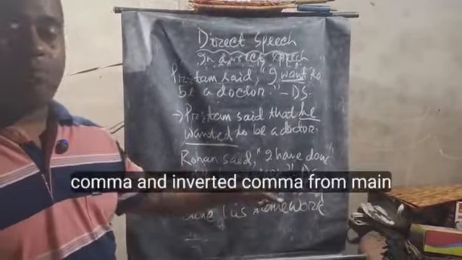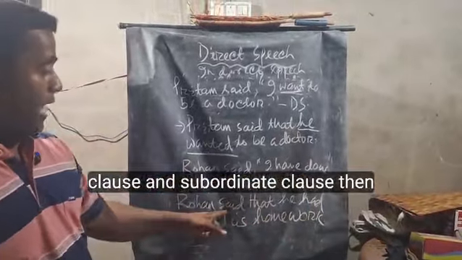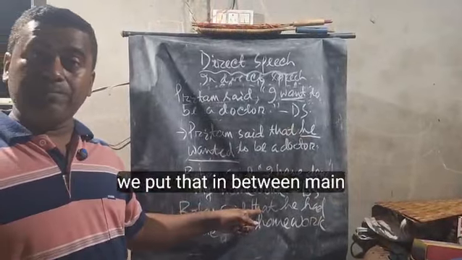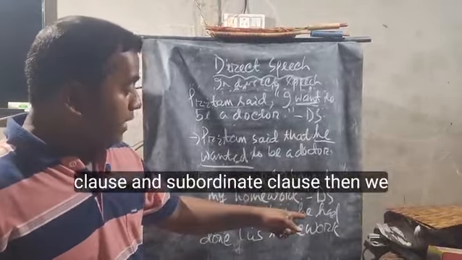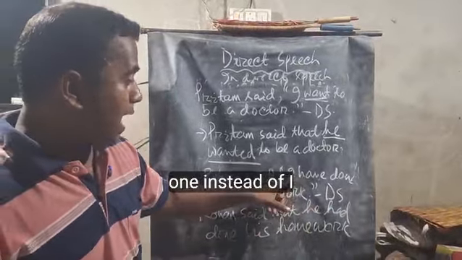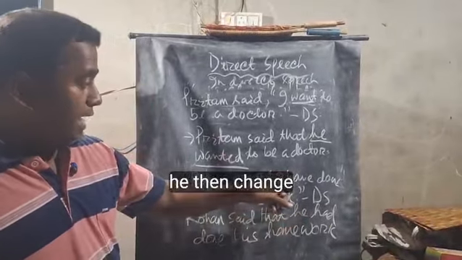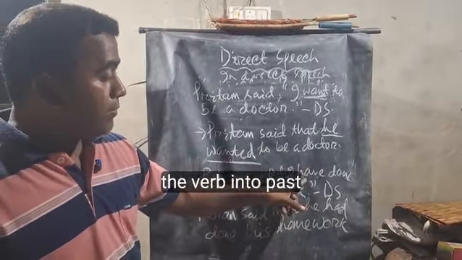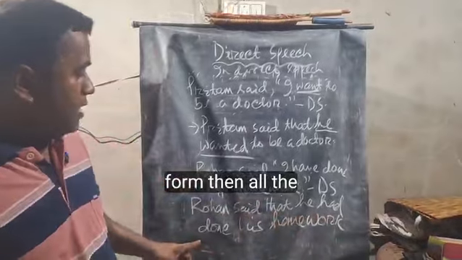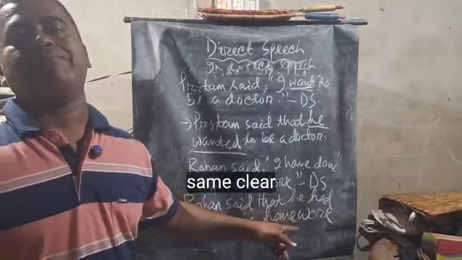Instead of I, we placed he. Then we change the verb into the past form. Then everything else remains the same.